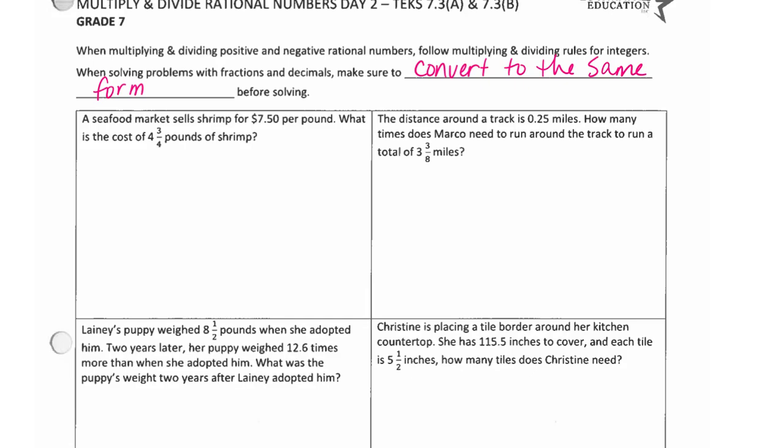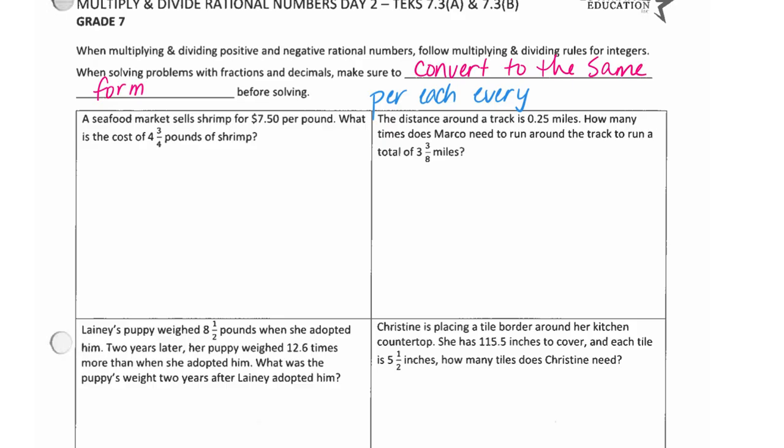So when we're multiplying and dividing positive and negative rational numbers, we're following the integer rules. And then when we're doing fractions and decimals, we're converting to the same form before we're solving. Now, what do y'all see on your nice little page there? What do you see? Versus yesterday. Words. There's a lot of word problems. So, remember, these are your multiplication words no matter what. Per, each, and every. Those are always multiplication words.